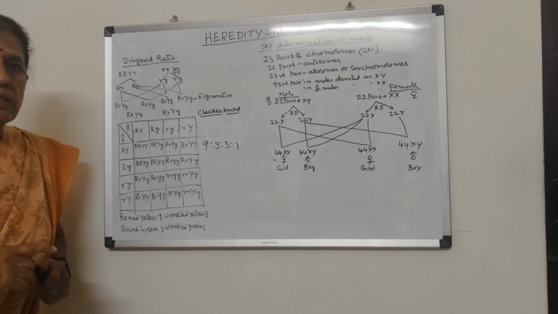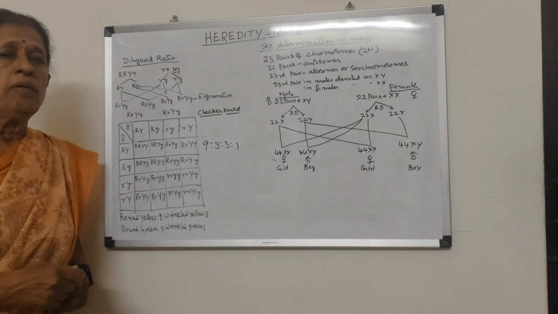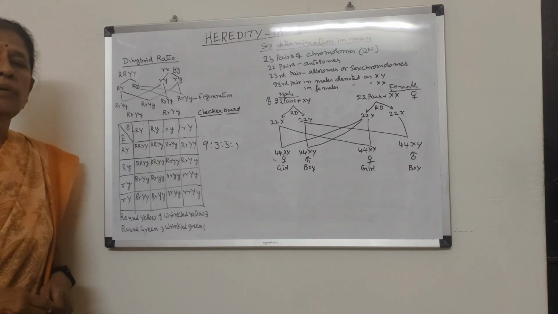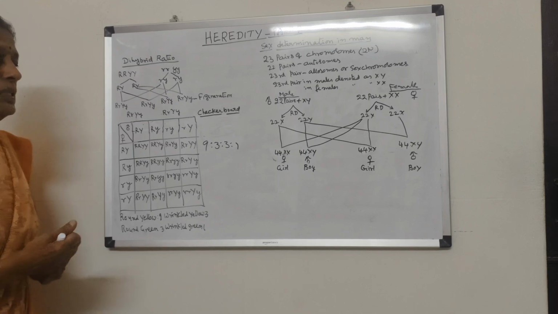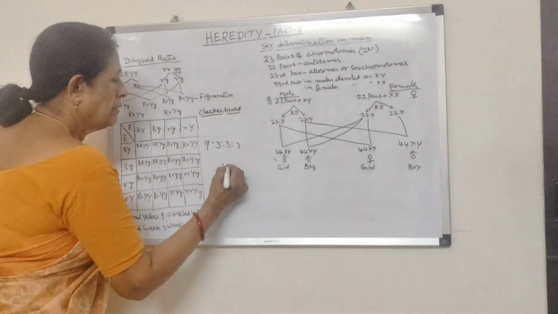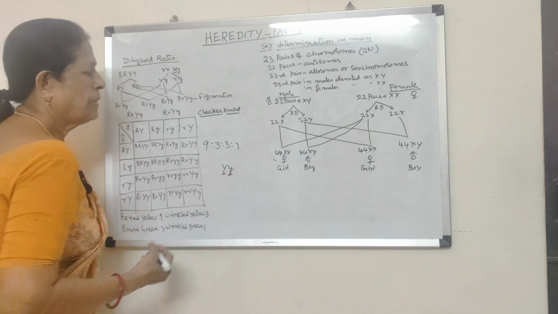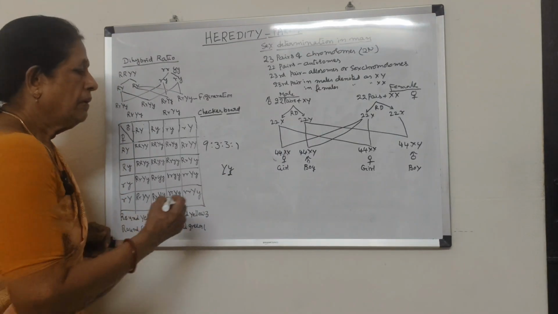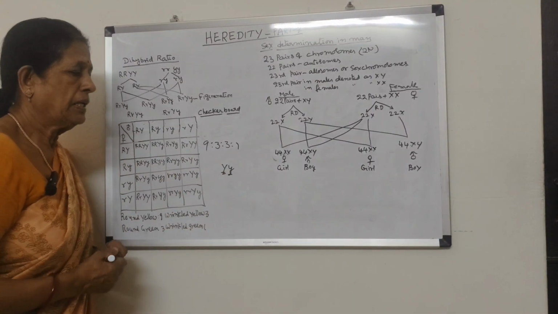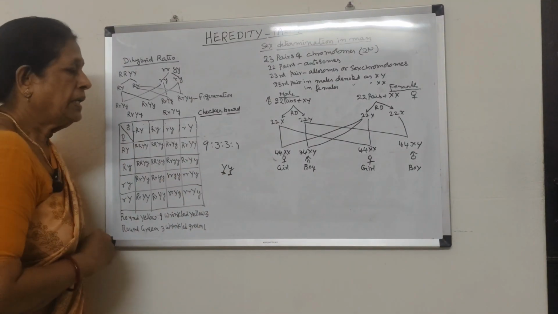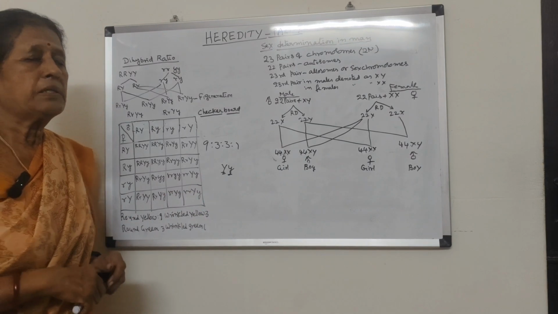When one trait is under the control of the same factors, he called it homozygous. And when one character is under the control of 2 different factors, he called it heterozygous. In the F1 generation, he got only yellow color seeds. Capital Y represents yellow, small y represents green. Here, in the heterozygous condition, the yellow color dominates over the green color. That means yellow is dominating and green is being suppressed. Suppressed, he called recessive.